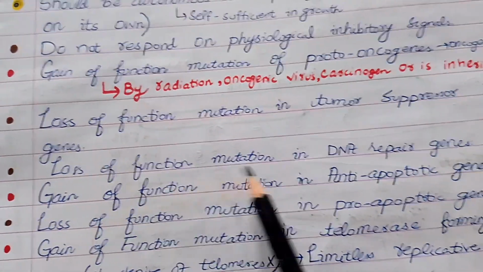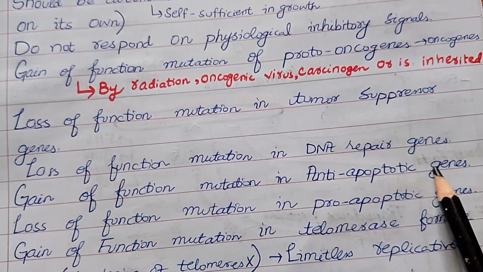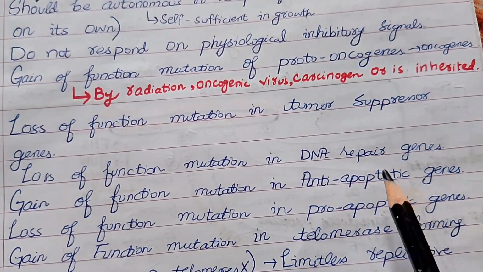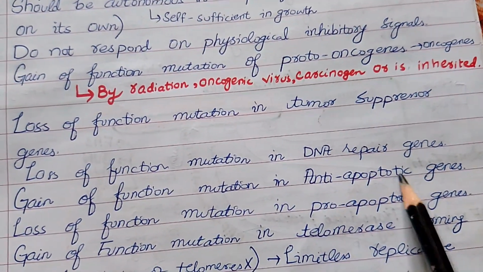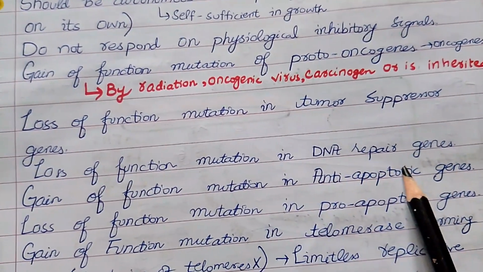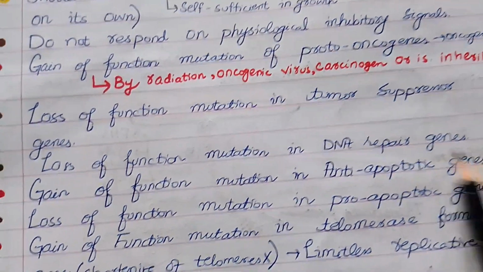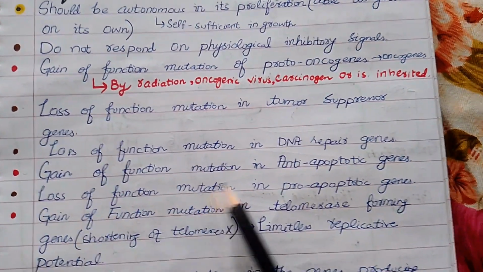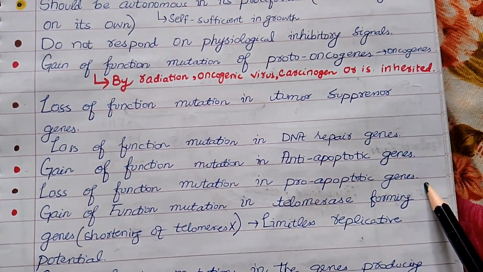Number 6, gain of function mutation in anti-apoptotic genes. It means that apoptosis will not happen. Anti-apoptotic genes will be overactive. And number 7 is loss of function mutation in pro-apoptotic genes.